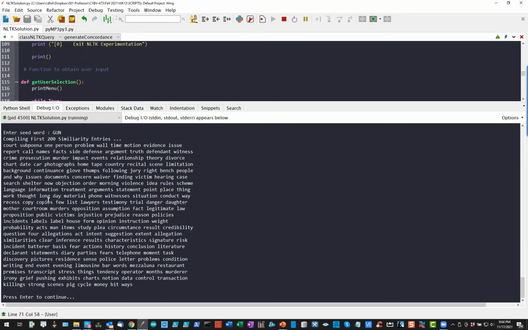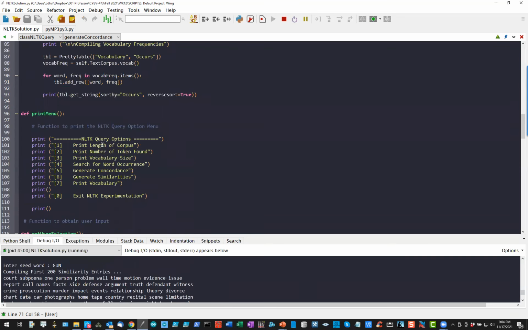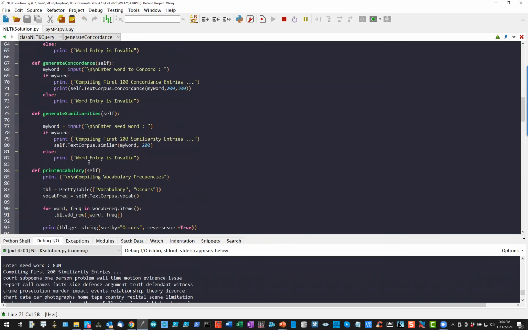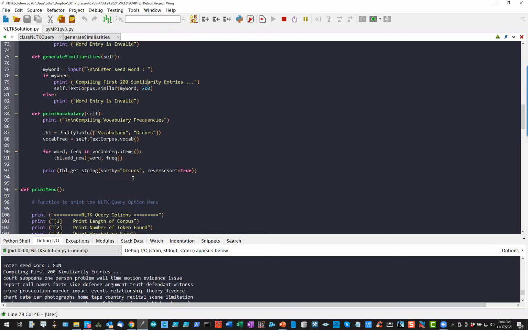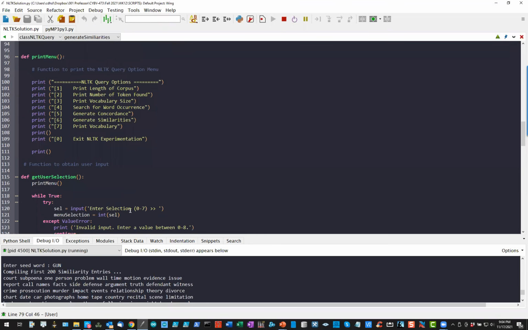Think about it as kind of like a thesaurus, words that are related to the words that I'm looking for and what their context was. And again, the way we do that with NLTK, the Natural Language Toolkit, we use the function similar. Again, from the text corpus, my word, and give me the first 200 similar sentences that contain information that surrounds that word. The last one we were going to do was the vocabulary.